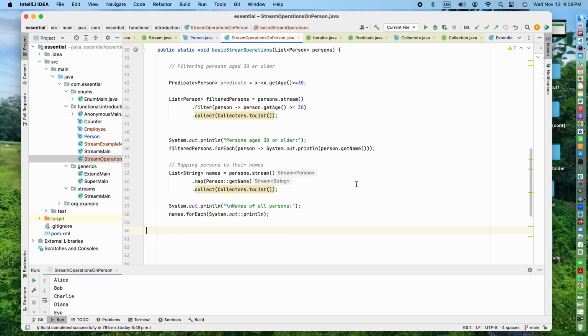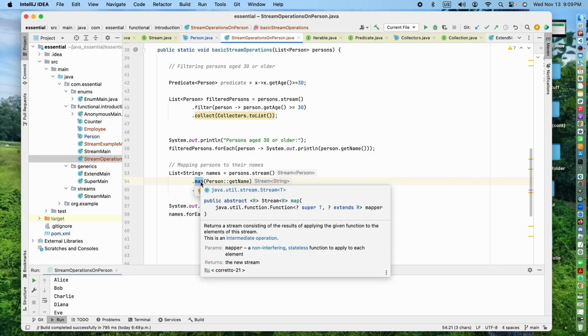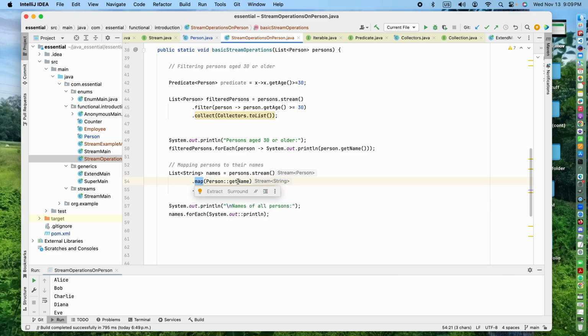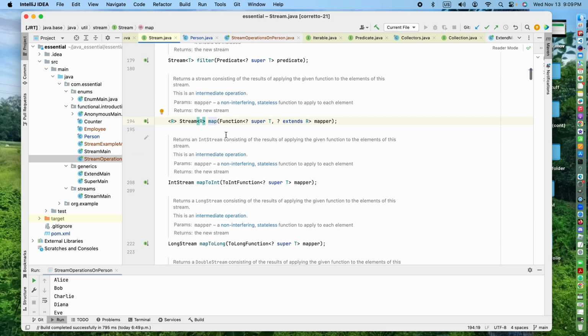And one more thing I want to say, this map method takes another function, so it's called a higher order function. See, this map method takes another function. Map is a function that takes another function, so this is called a higher order function.